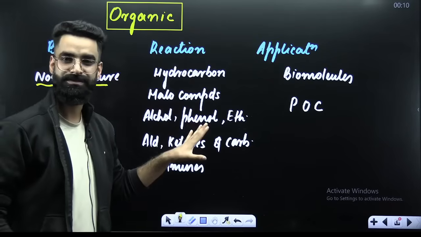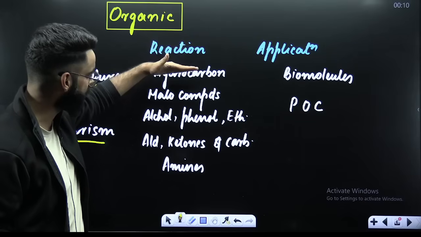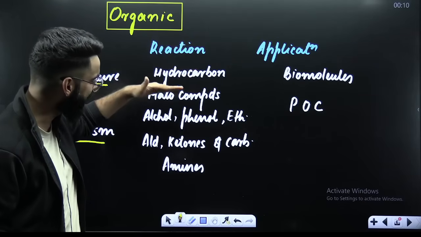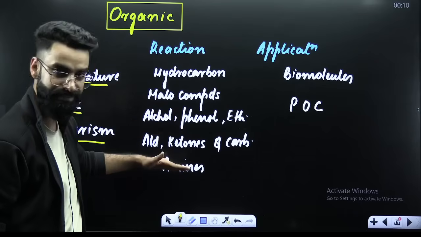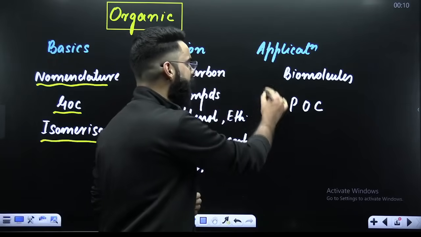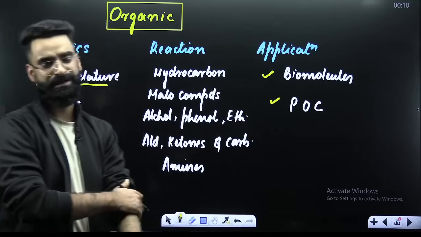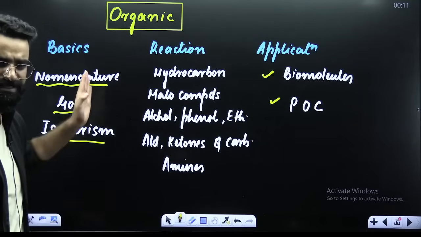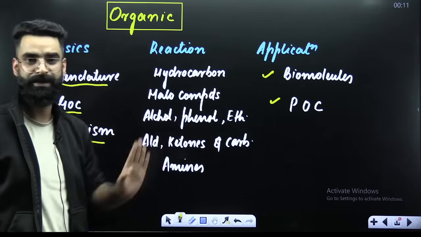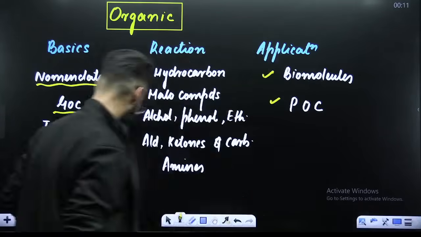Then comes your reactions, right? Which is a headache for the majority of the students. And reactions involve hydrocarbons, halo compounds, alcohols, phenols, ethers, aldehydes, ketones, carboxylic acids, amines. And when it comes to the application part, it is pretty much simple. It's biomolecules and your practical organic chemistry. So your organic chemistry is classified basically into three parts: basics, your reaction part, and your application part, right? And I believe all of you would be knowing all this already.